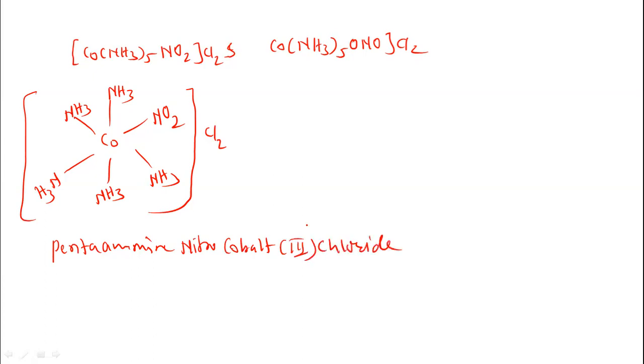Now in this case, I write cobalt ONO. This type of ligand has two donor atoms, nitrogen as well as oxygen.